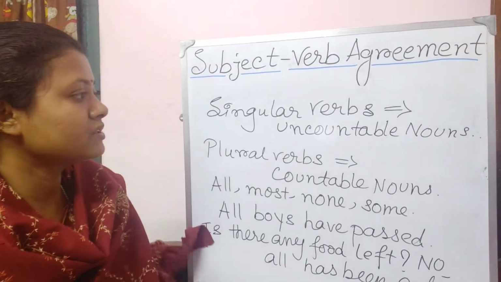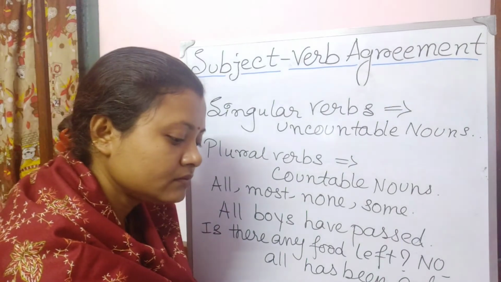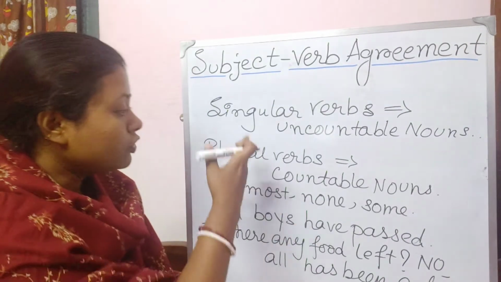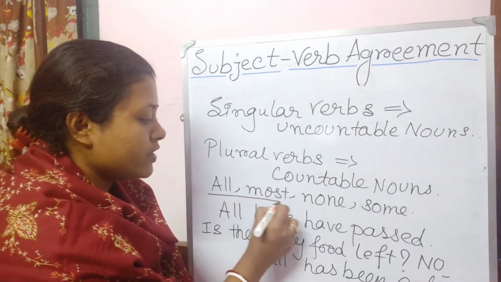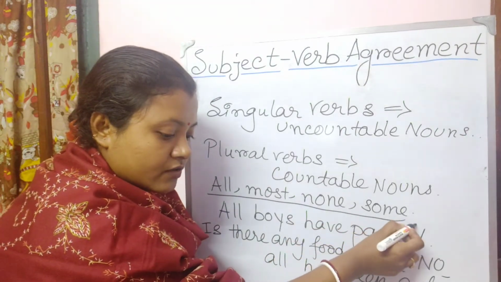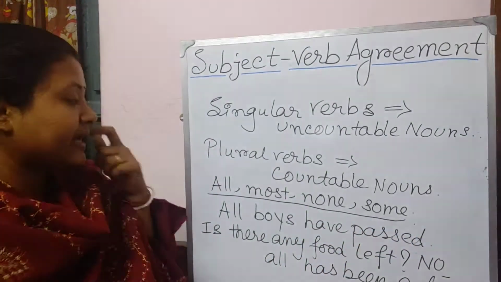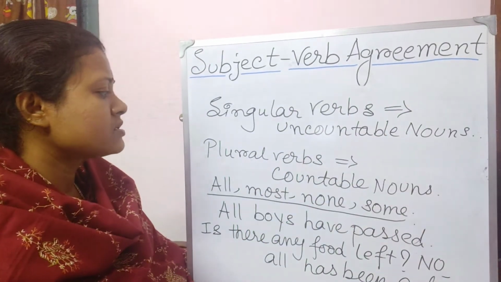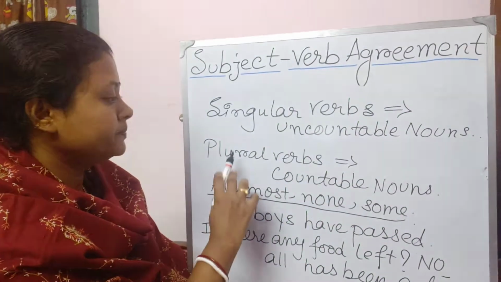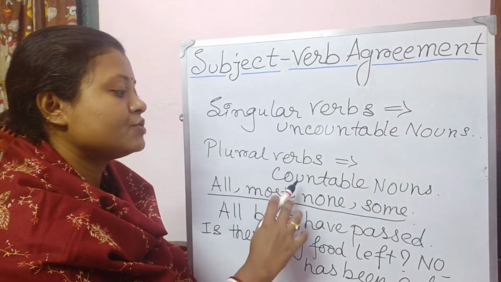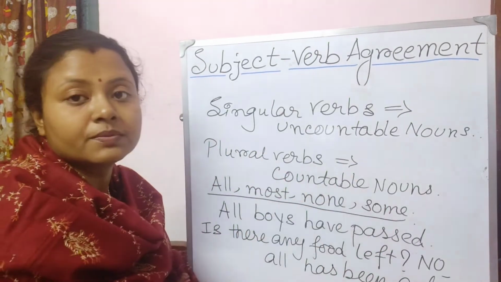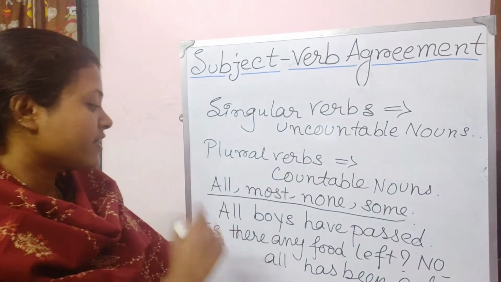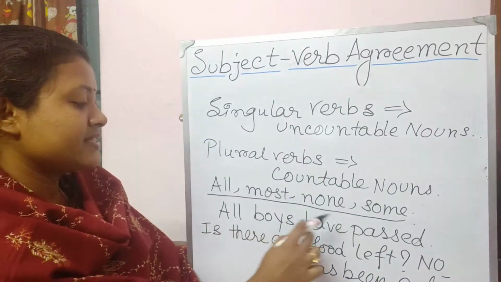So look at the first rule that I have written over here: the following words take singular verbs when they are uncountable nouns. They take plural verbs when the subject is a countable noun. For example, all boys have passed.